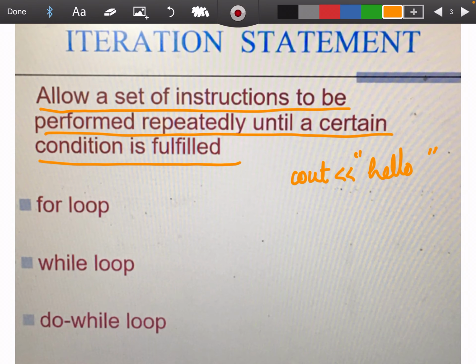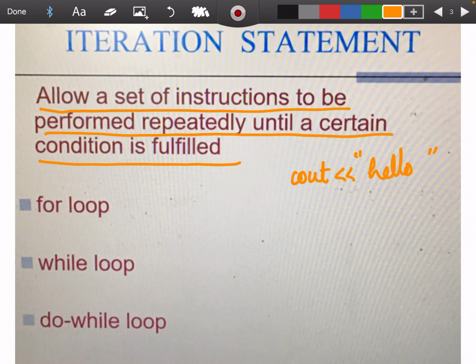Just think. In our mind we set one counter, then say hello 1 time, hello 2 time, hello 3 time, hello 4 time, hello 5 time. And when the counter variable reaches 5, automatically we stop. So the same line is executed repeatedly in this case.